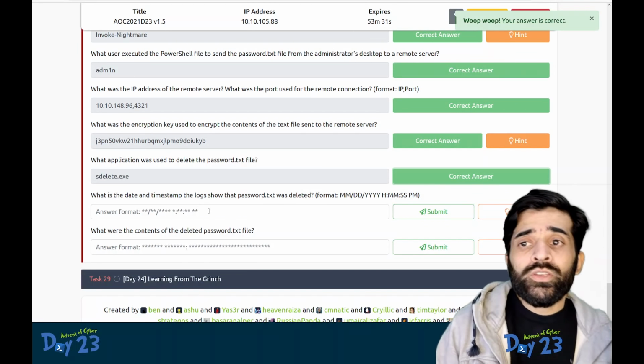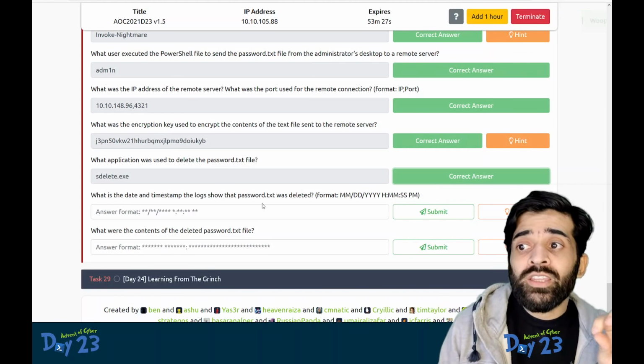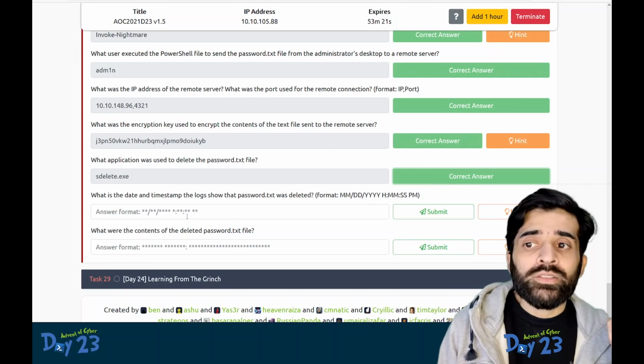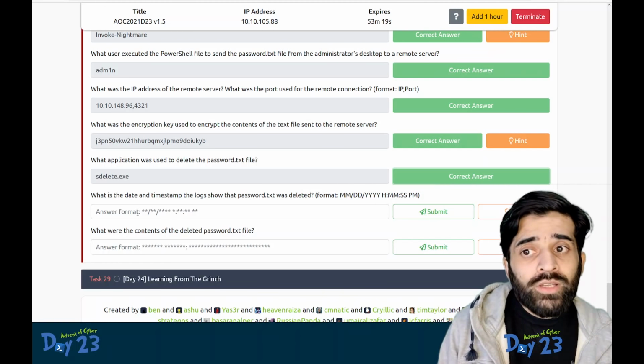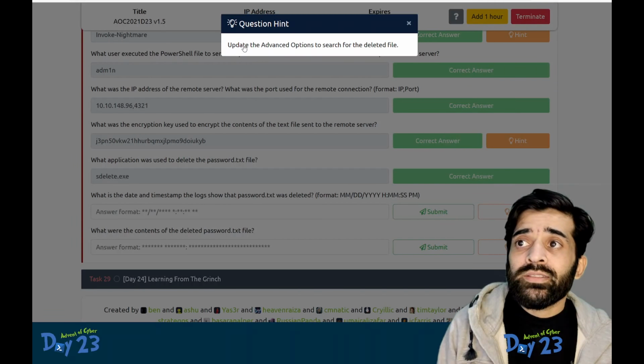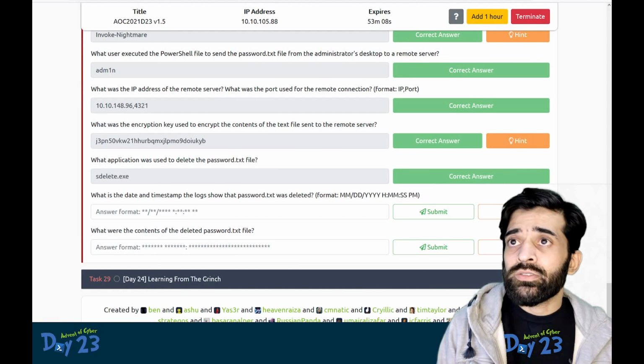Now the next question is what is the date and timestamp of the logs that show the password.txt file was deleted? We need to use this format to answer this. Okay, we can also look at the logs. We can also look at the hint as well. It is saying to update the advanced options to search for the deleted file. Okay, let's try this. Let's change the filter a bit.